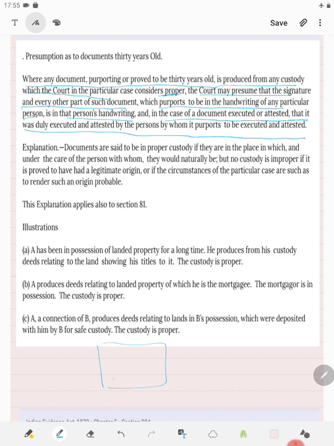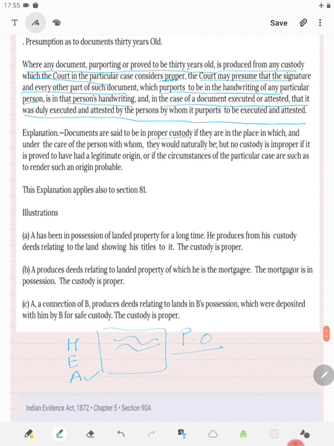So if it is from proper custody and 30 years or more old, then we will presume the handwriting. Then we may presume the execution, and if it is attested, its attestation also we may presume to be correct.